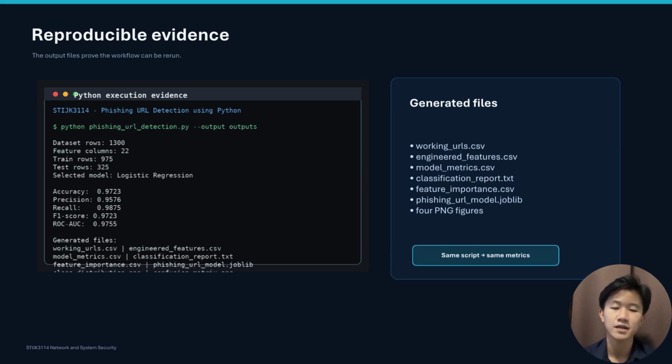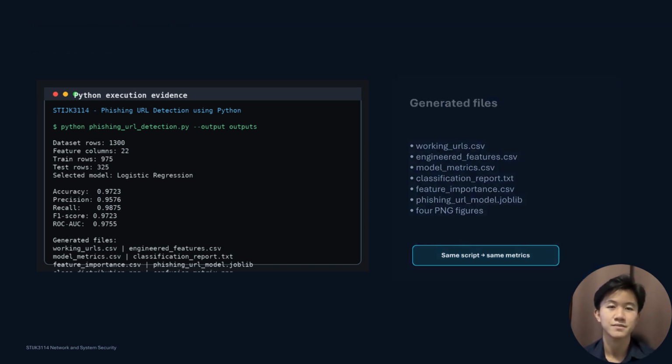Because the steps are included in one reproducible script, another user can run the same program with the same dataset and inspect the outputs. This provides a clear audit trail from the original records to the final prediction results.